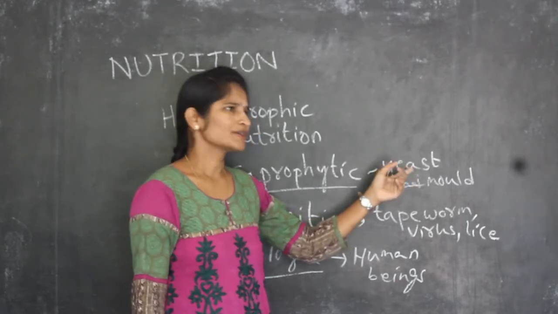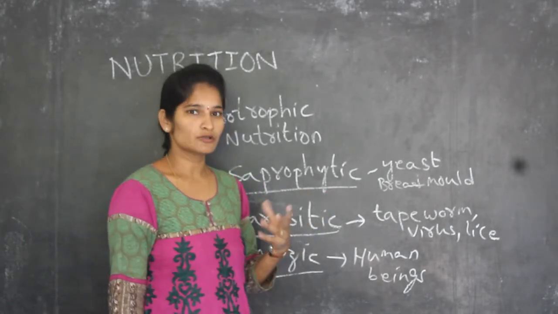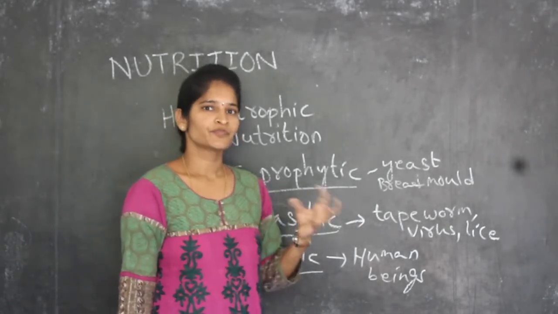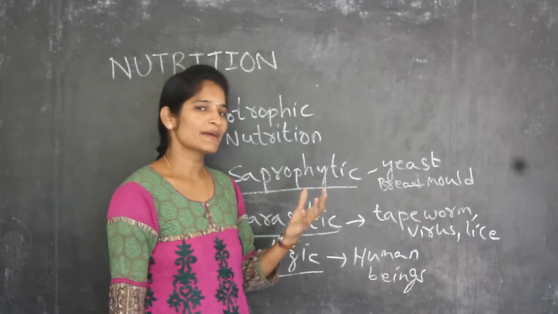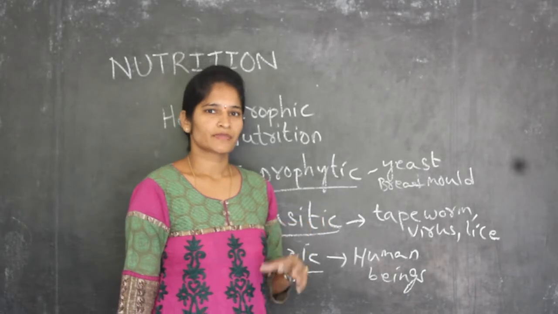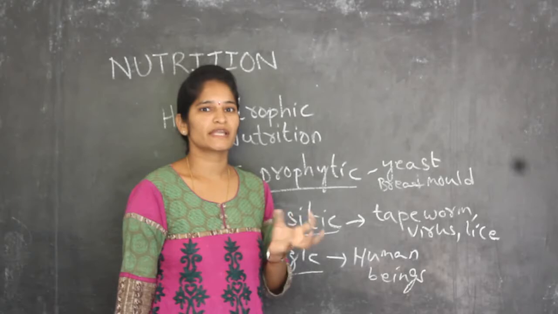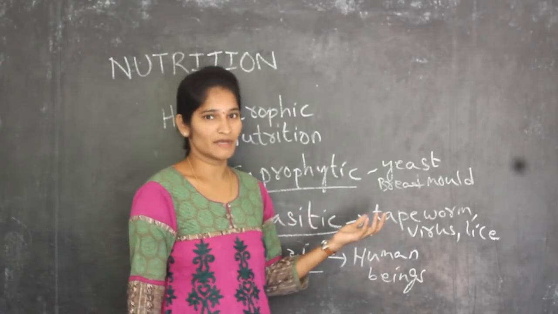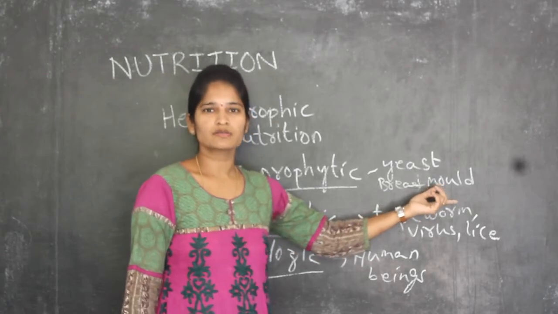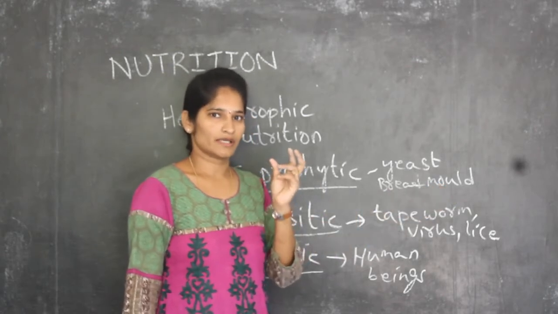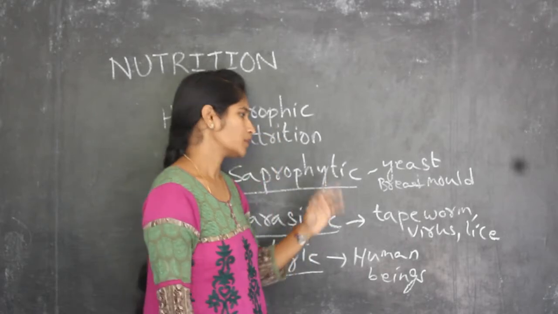For this, you can take the example of preparing idli or dosa batter in your homes. What will the moms do? They keep the batter overnight in the kitchen. What happens when you see it the next morning? You will see foam coming. That means it ferments and gets a smell. Is it clear? Another example is bread mold. In bread mold also you can see the yeast. That means on bread mold you can see spore formation.